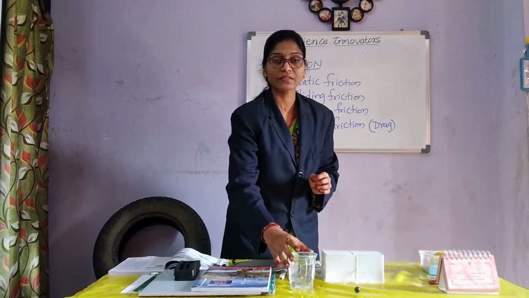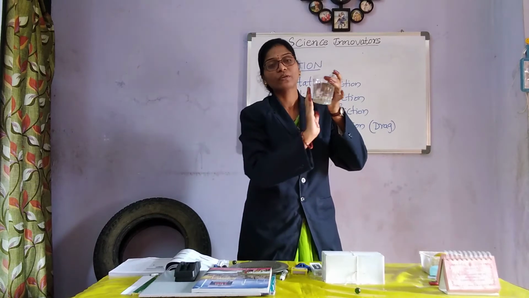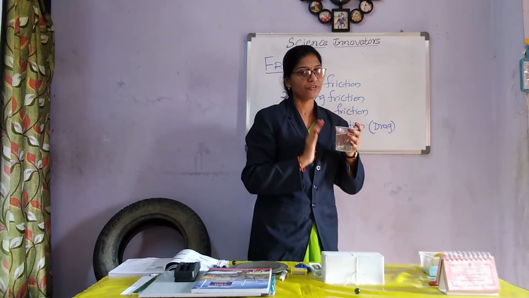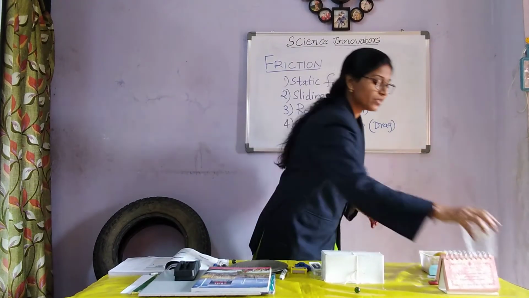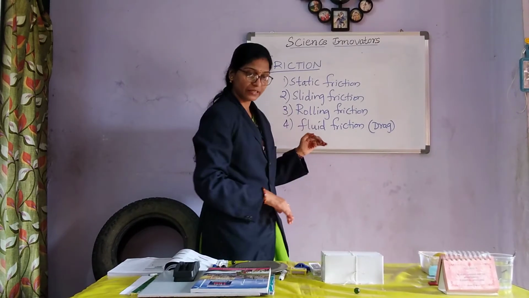Who is stopping this glass of water? Nobody is stopping it; only the walls of the glass make it stop on its own. This is nothing but fluid friction. These are the different types of frictions which we come across in our daily life.